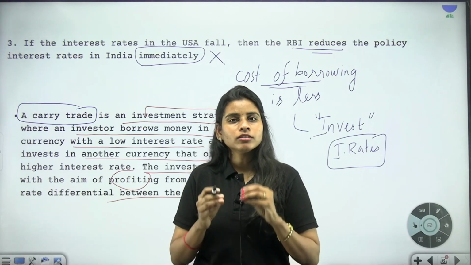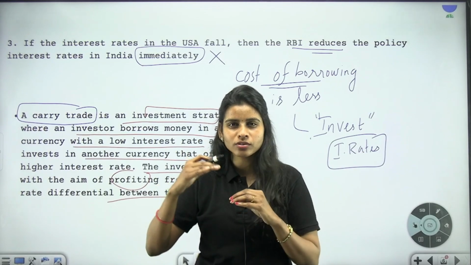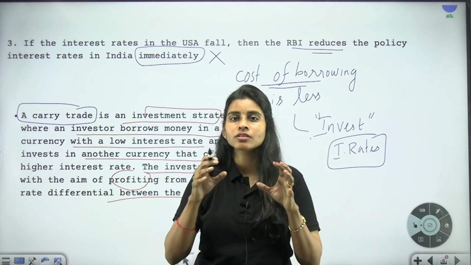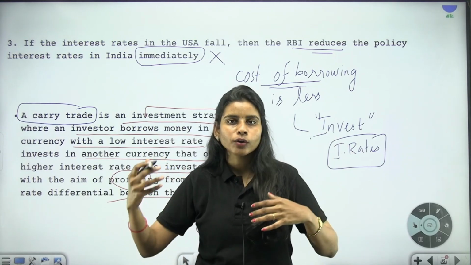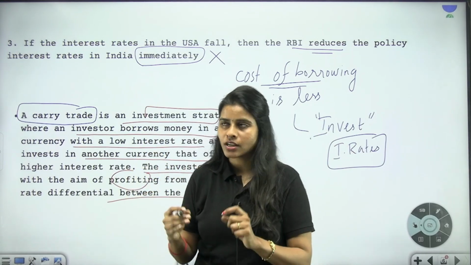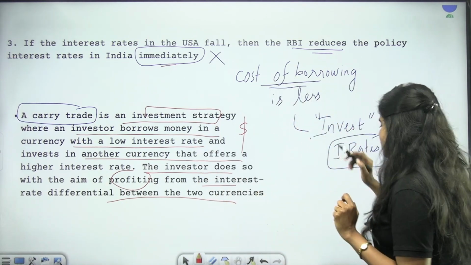So that is why the government, I mean the RBI, will also try to reduce the interest rates when the interest rates of countries which are that impactful, like the US, are actually getting decreased. But this is not something which is likely to happen immediately. So then this statement is incorrect.